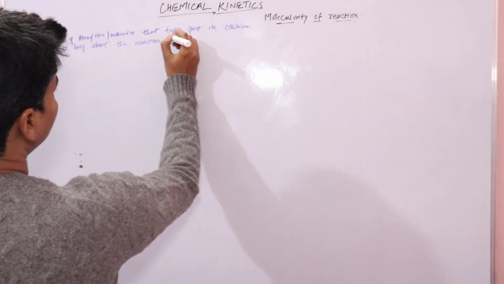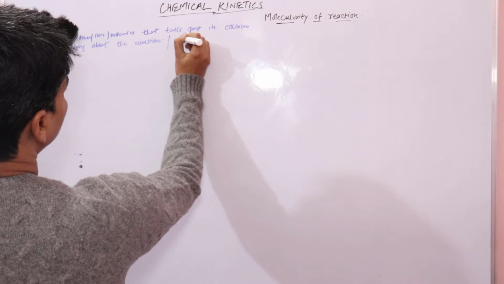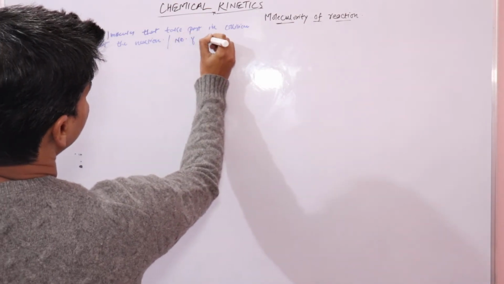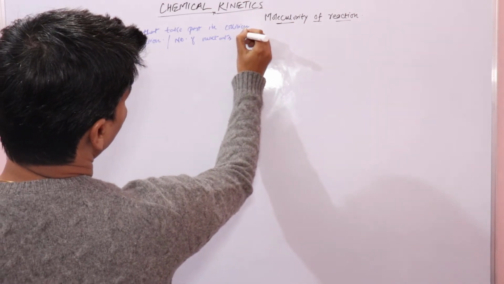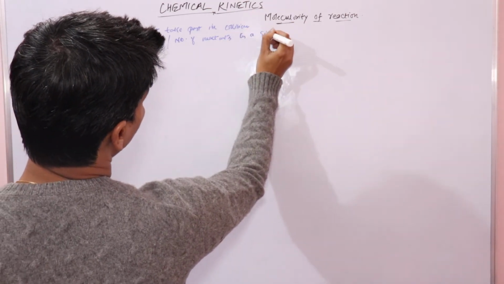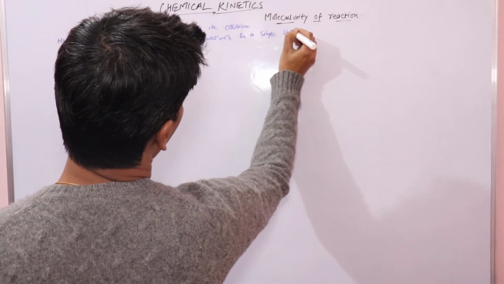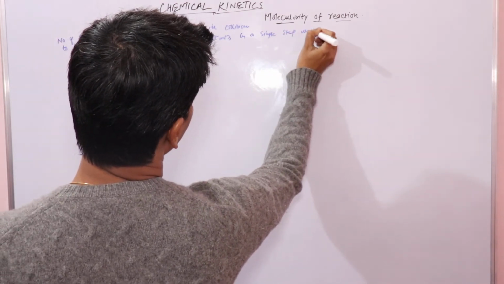Or we may also define it as the number of reactant species or the number of reactants in a single step reaction, right?